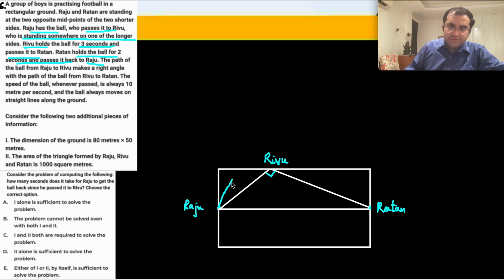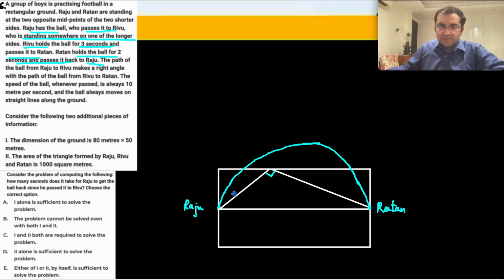Okay, I'm making a circle like this and then it will come back down over here. This is your circle.